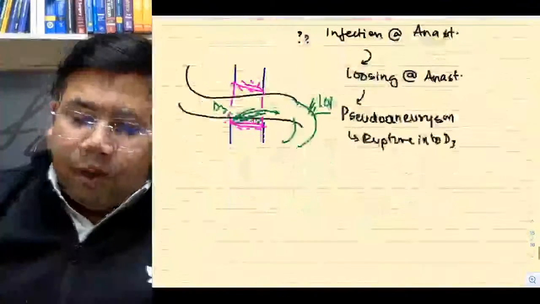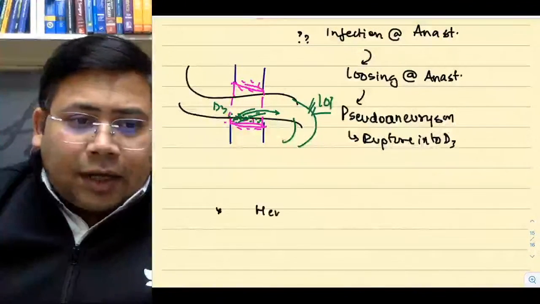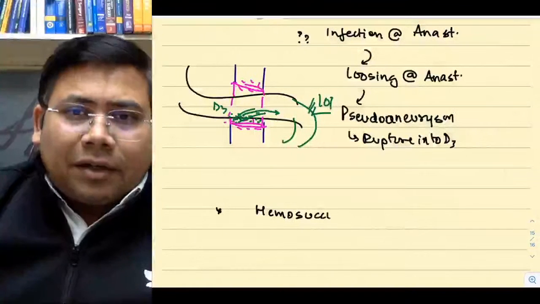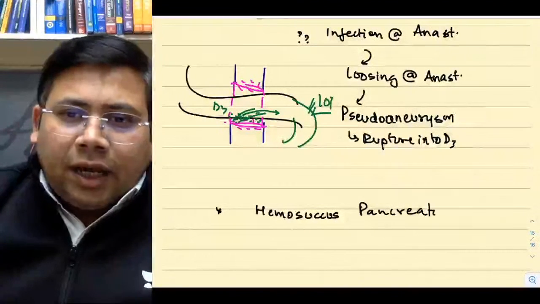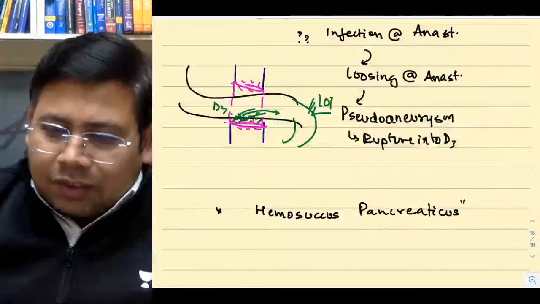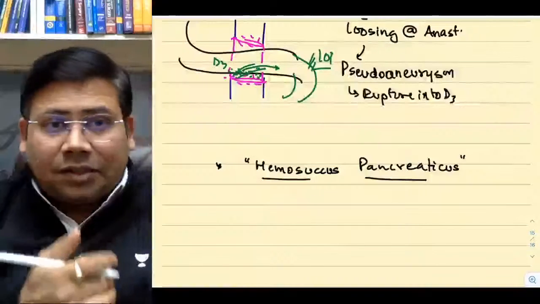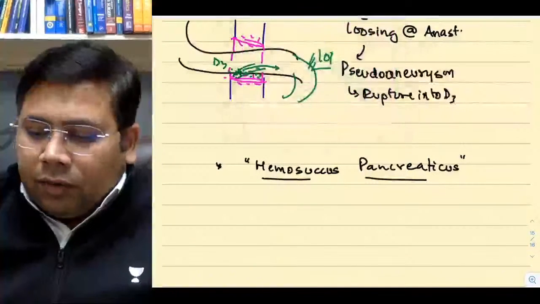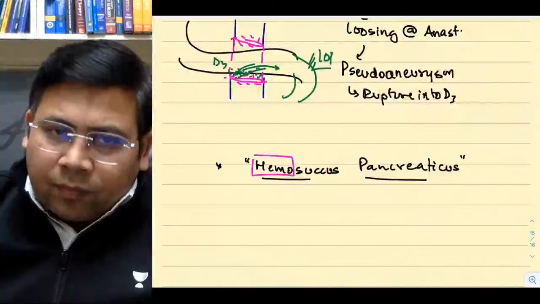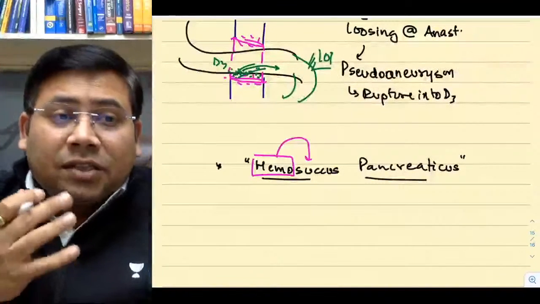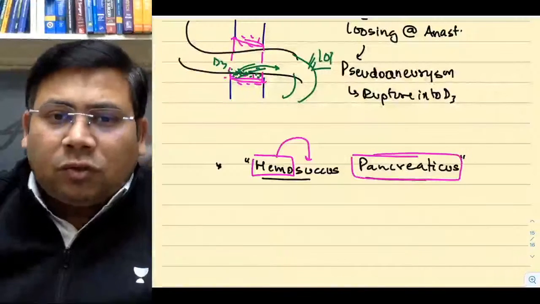Next, one very important point is again Haemosuccus pancreaticus. Let us talk about this concept of Haemosuccus pancreaticus. What do you mean by this? Try to break this term, you will get the answer, boss. Hemo means blood. Blood in succus. Succus means juice. Whose juice? Pancreaticus. So pancreatic juice loaded with blood.